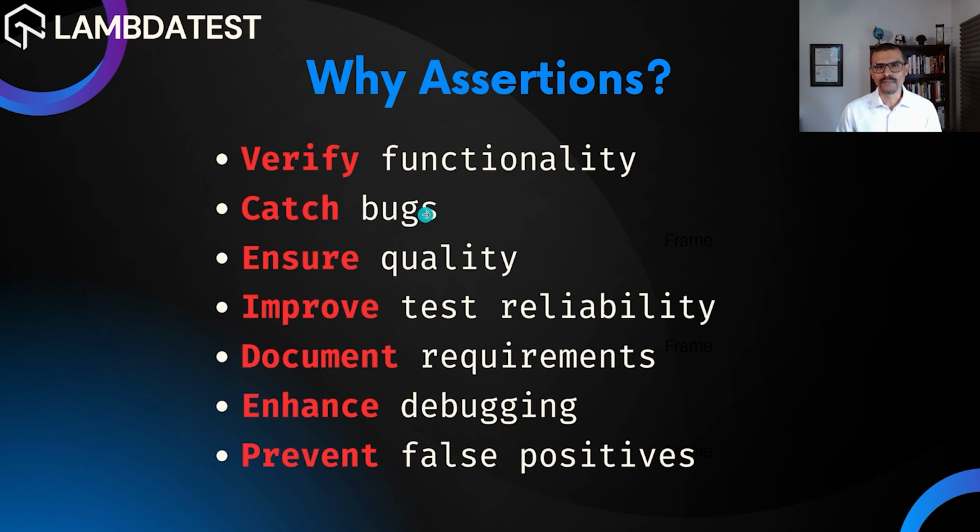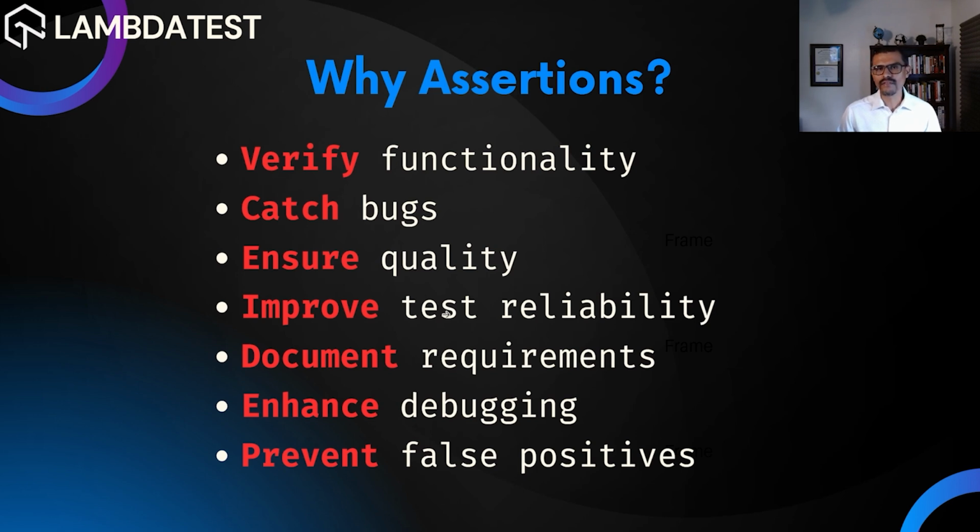We can also catch bugs, right? As a QA engineer, our main job is to make sure that we have a good product free of bugs. We're not always able to achieve 100% of that goal, but we know that with assertions, we're able to find many bugs. Having assertions in our tests also helps us to know that we're delivering a good quality product. That's why we have here ensuring quality.